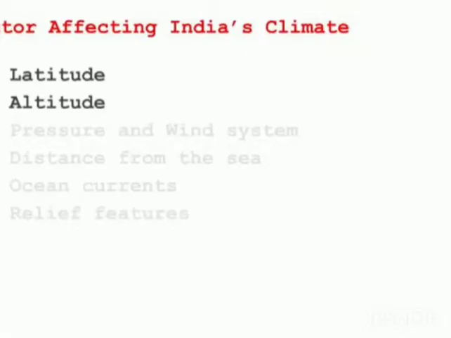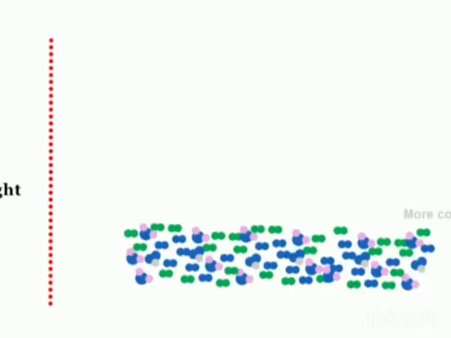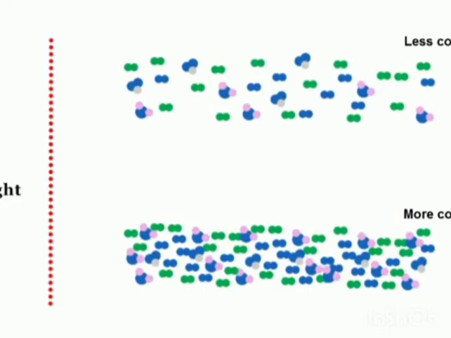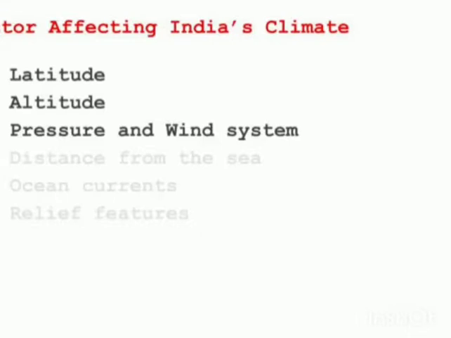The second factor is altitude. Altitude means height. The more you go above the ground, that is from the surface of the earth to higher altitudes, the temperature decreases. Because the concentration of air molecules decreases, we also call it thin air. That's why when you go to hill stations, it's cool out there. The third factor is pressure and wind system.